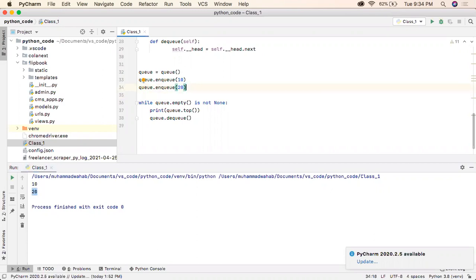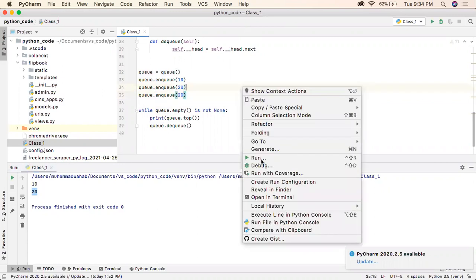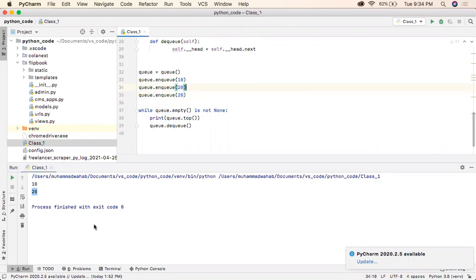If I insert another value, in our case, duplication is allowed. So if I insert 20 after this and run it, this will work fine. There are data structures available in Python which do not allow duplication, for example, the binary tree. These are very special purpose structures, for example stack, queue, and then we have the binary tree. These are special purpose entities.